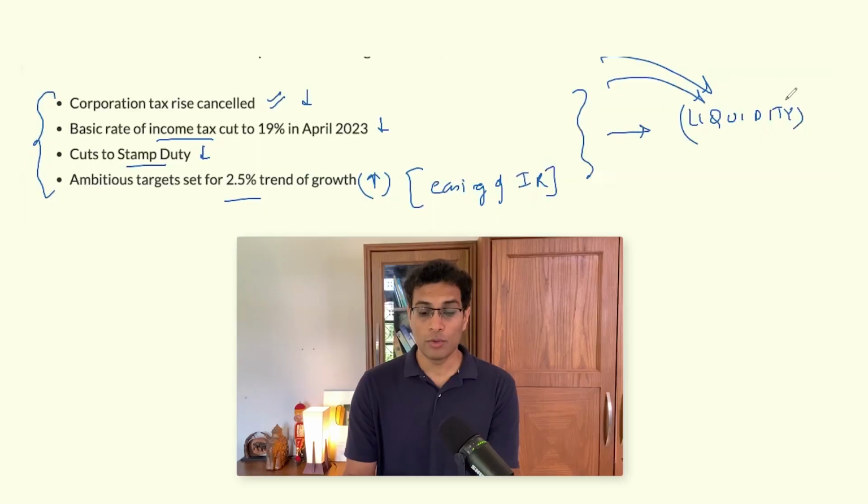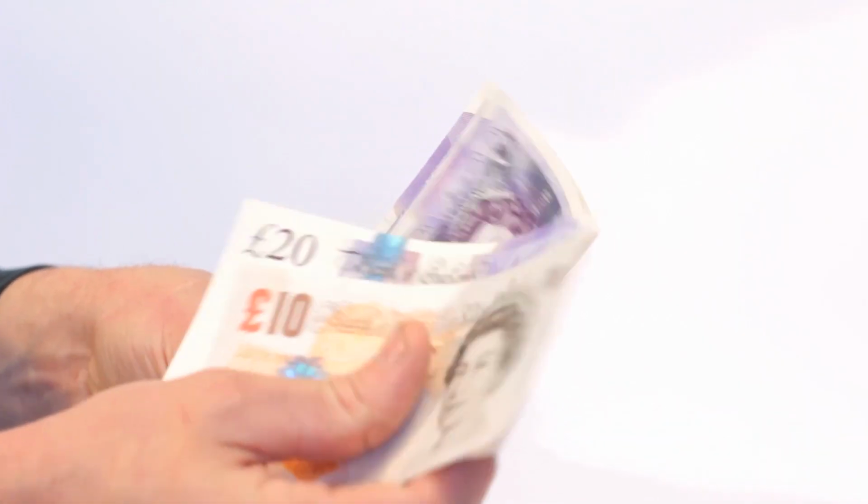Was she wrong in terms of doing it? One half of the story is that no, she was not wrong, because if you stimulate the liquidity in the market, then it is very likely that the demand will come back, GDP will start rising, etc. This is something that the US government has also done post 2008, just immediately after 2020. The Indian government has also done it. So this step in isolation was not incorrect.